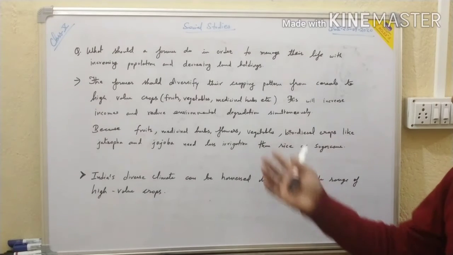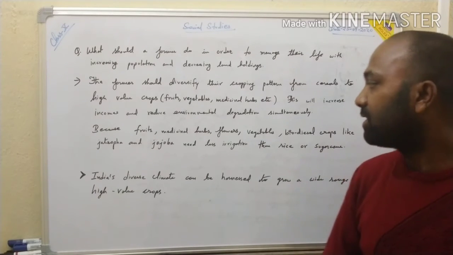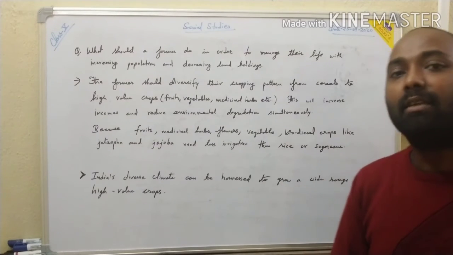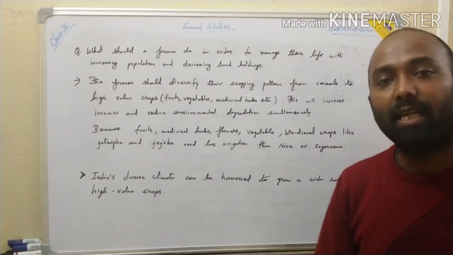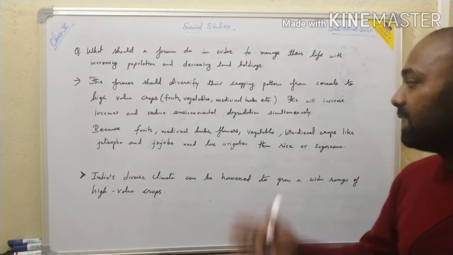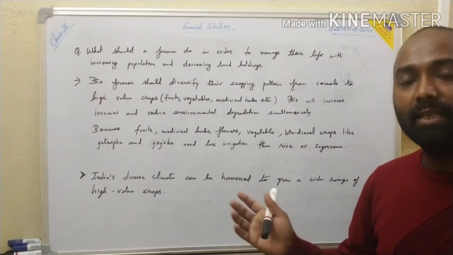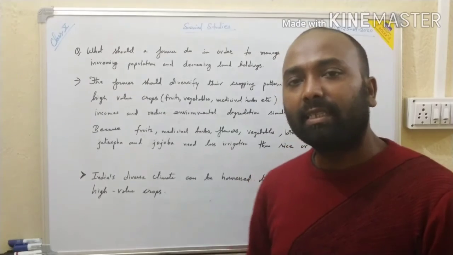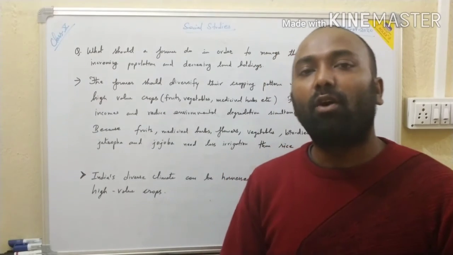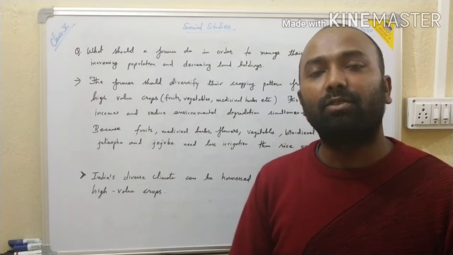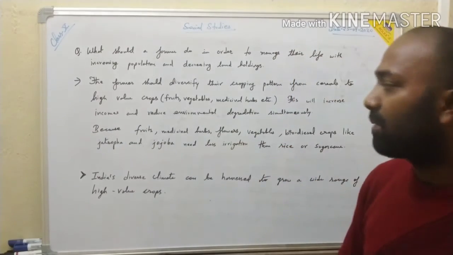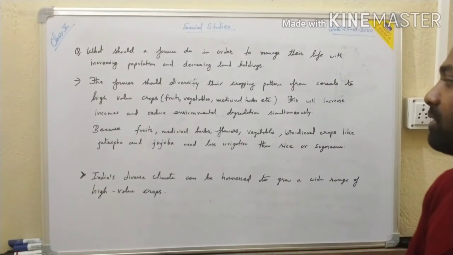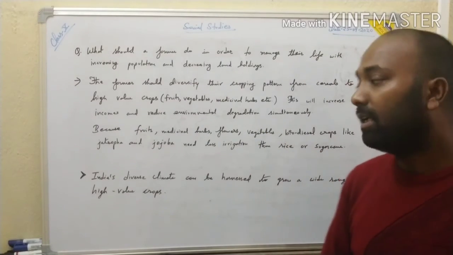Okay, so when they produce these fruits, medicinal herbs, plants and vegetables, they are producing them at a very low price. That means at a very low cost they are able to do this cropping or planting, and later on they'll get more income from this. By growing these plants and crops, they are able to earn more money in comparison to the cereals. So these crops are providing them more income, and that is why they can shift their cultivation to these crops. This is the better option for them.